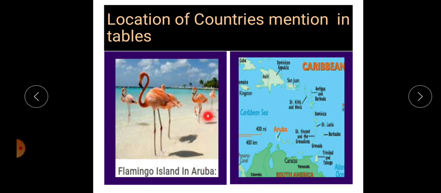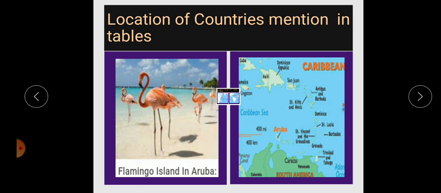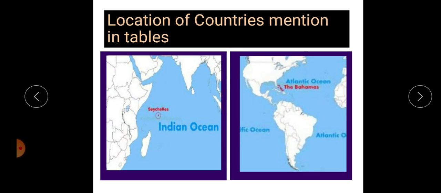This Aruba island is located in the Caribbean Sea, in the Atlantic Ocean region. Aruba is famous for the flamingo. The flamingo is an attraction point for tourists. People also visit this island, Aruba, to observe the flamingo. So natural beauty is supportive for the development of the island.